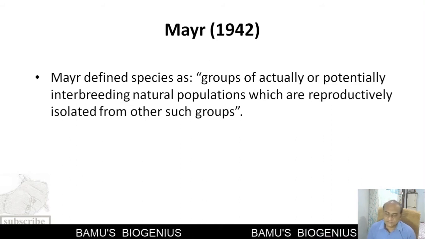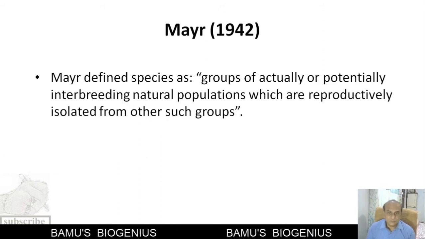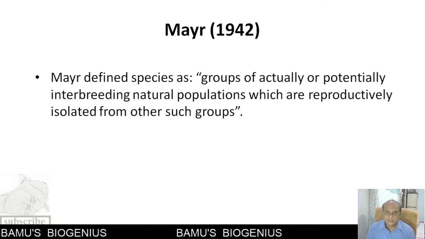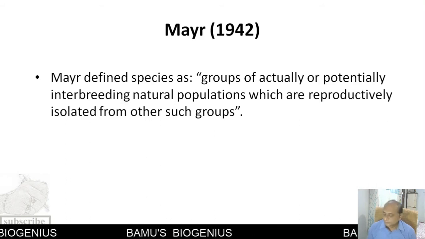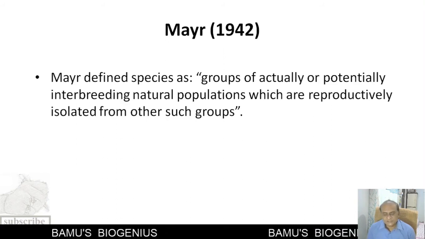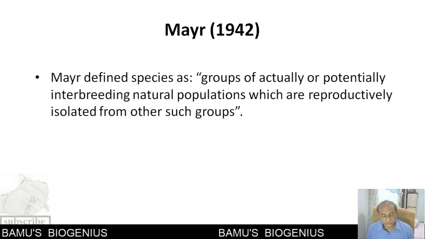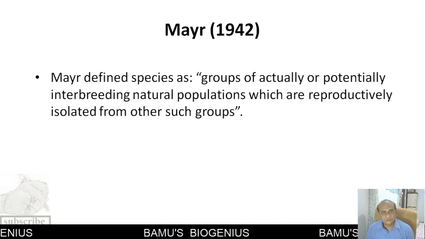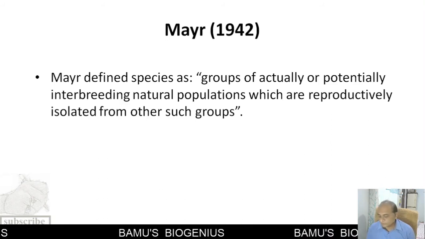So according to him, the emphasis was on the interbreeding of the individuals within that group. If particular individuals or groups of individuals are not interbreeding with each other, they are reproductively isolated, and such groups should be considered different species. That was the idea behind Mayr's definition in 1942.